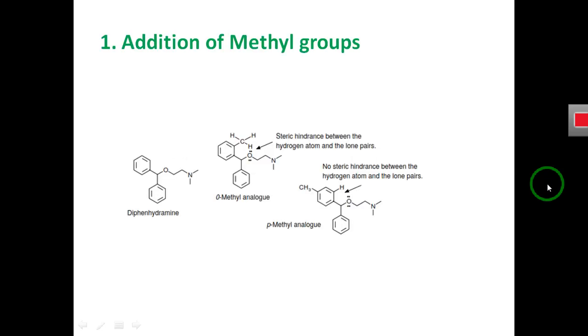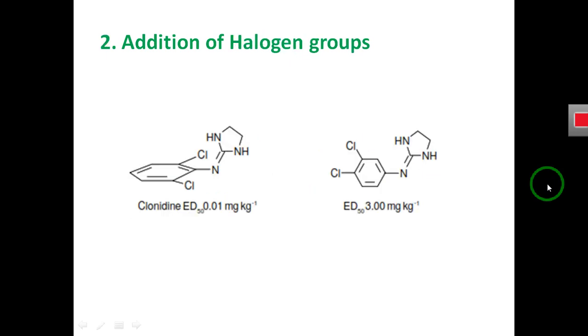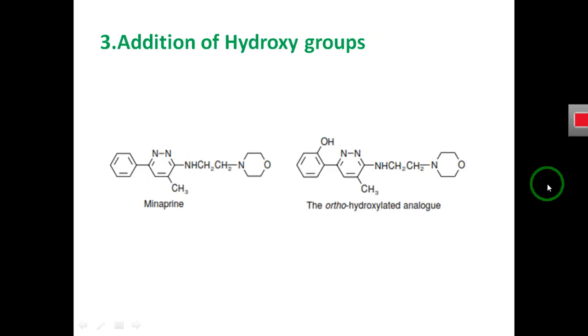By adding a methyl group in the parent molecule, we can increase the lipophilicity of the molecule, and by addition of a halogen atom in the parent molecule, we can also increase the lipophilicity of the parent molecule.